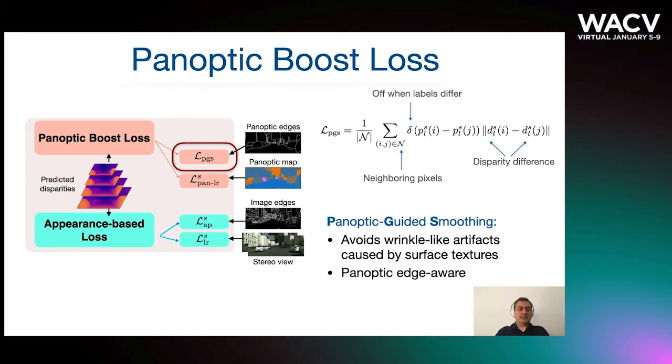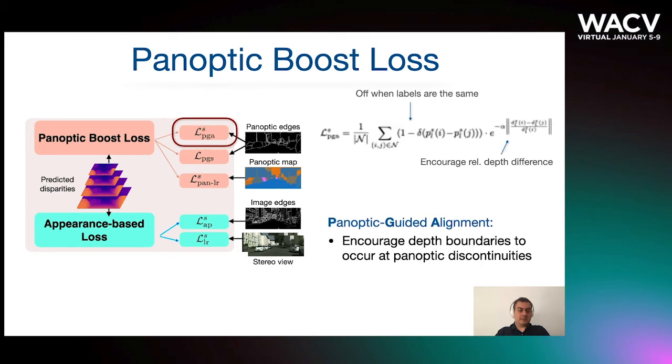Next is panoptic guided smoothing. Typical self-supervised approaches apply contrast-sensitive smoothing for regularization. This assumes that image and depth edges coincide. But images have many additional edges, such as from surface textures, which are erroneously propagated into the depth maps. Panoptic maps, in contrast, have no trace of surface textures. We thus perform edge-aware smoothing based on panoptic discontinuity, regularizing depth within but not across panoptic segments.